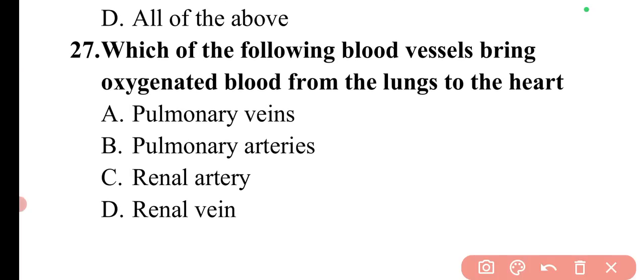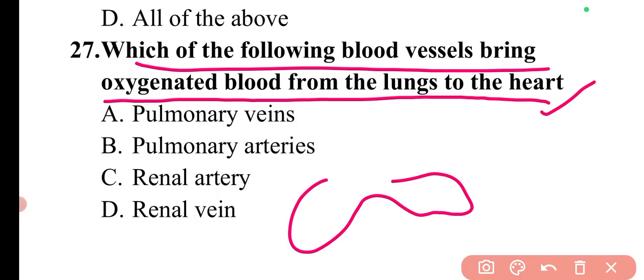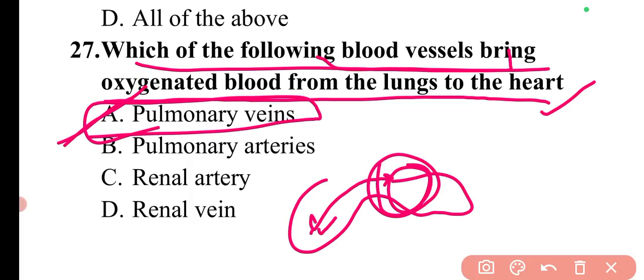Next question is, which of the following blood vessels bring oxygenated blood from the lungs to the heart? So there are lungs and there is heart. Basically, the blood vessels which bring oxygenated blood from the lungs, oxygenated blood meaning blood which has oxygen, the pure form of blood, to the heart, are known as pulmonary veins. So here option A is correct.